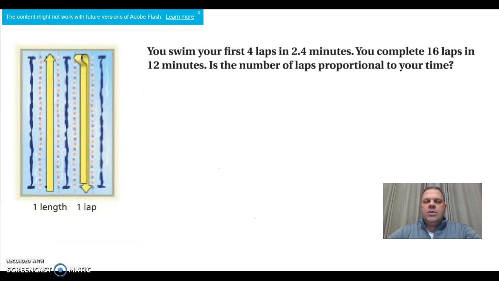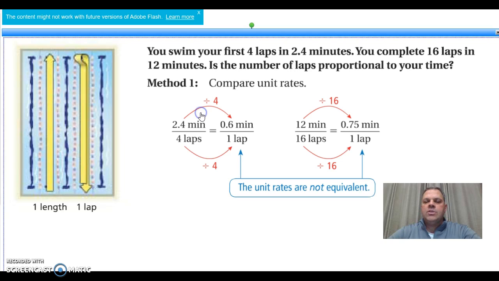In our next example, you swim your first 4 laps in 2.4 minutes. You complete 16 laps in 12 minutes. Is the number of laps proportional to your time? One of the things that we must first learn is how to set up a proportion. In this case, we compare unit rates.